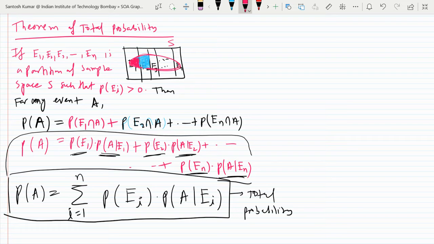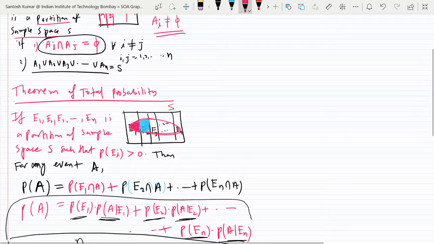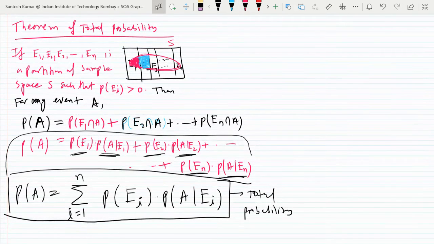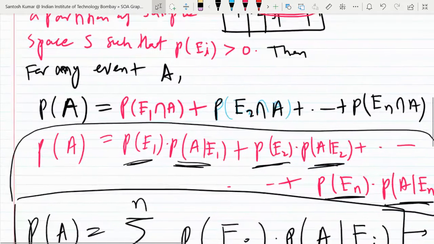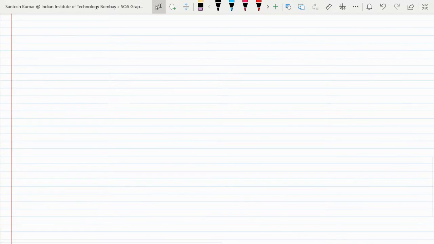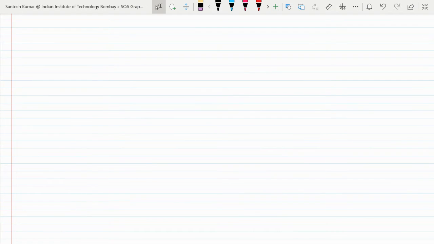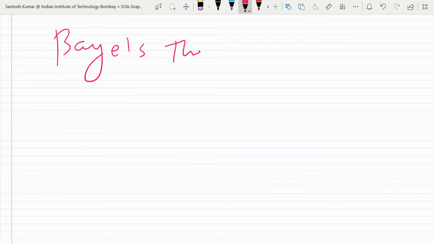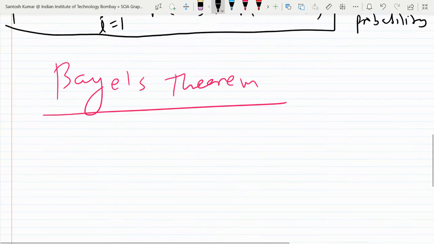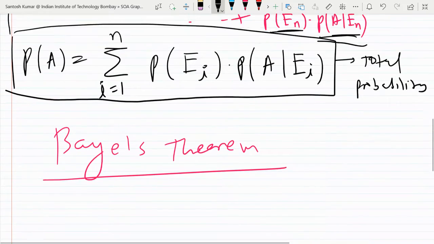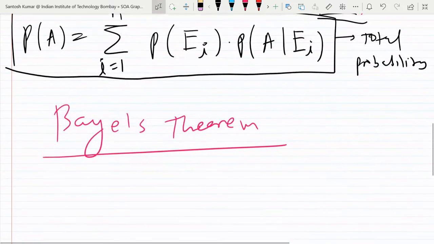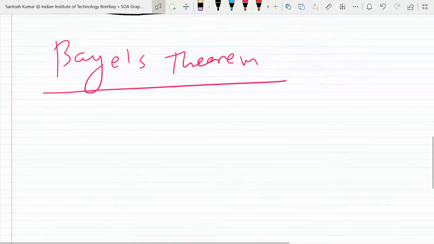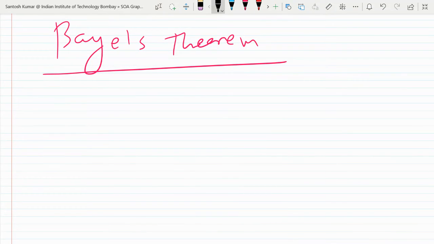Now the next theorem I will discuss is Bayes theorem. Then we'll go to the problem solving. It is also related. So what is Bayes theorem? The theory is almost the same, we just have a new formula. It is the next part of total probability, you can say.